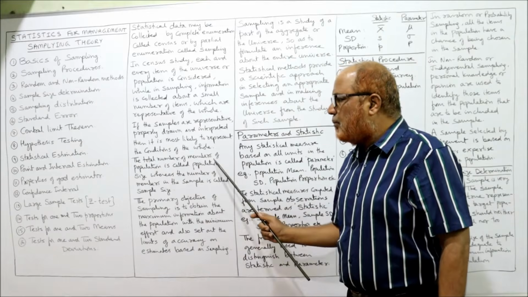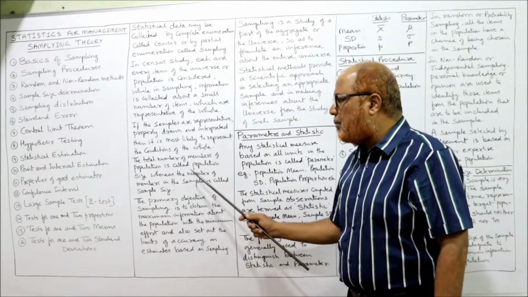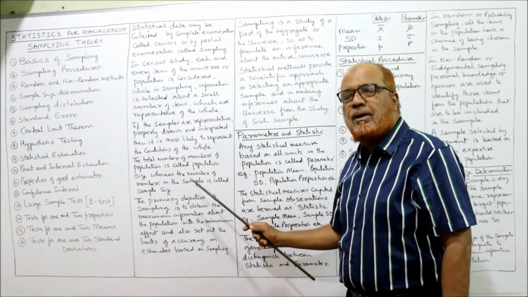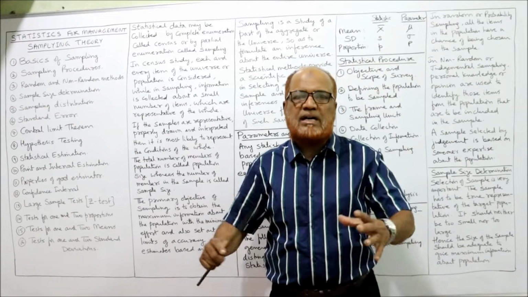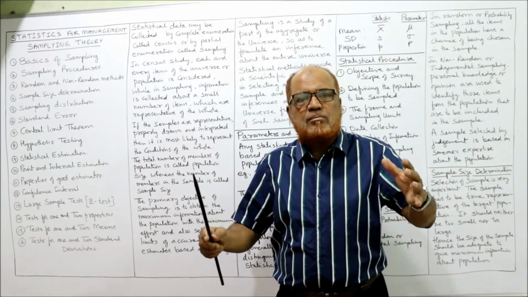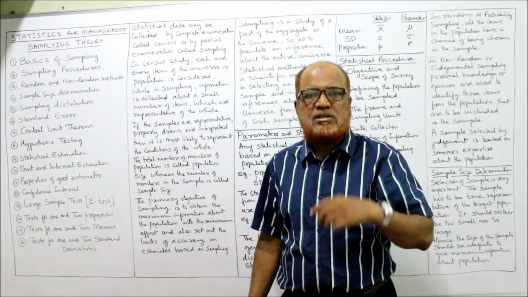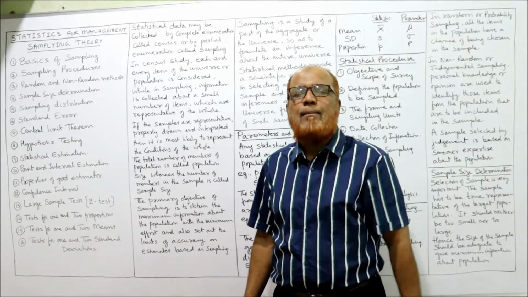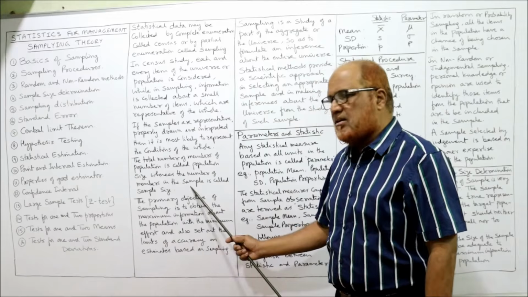Then the total number of members of the population is called population size, whereas the number of members in the sample is called sample size. Two sizes we have, population size and sample size. The number of items in the whole population is called population size, and the number of items we have selected in the sample is called sample size.